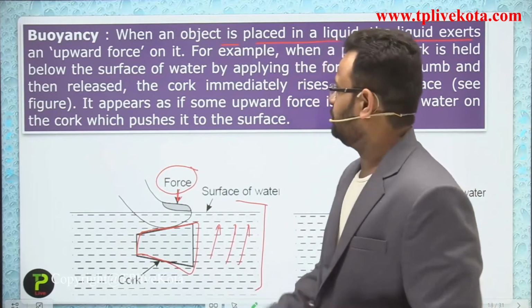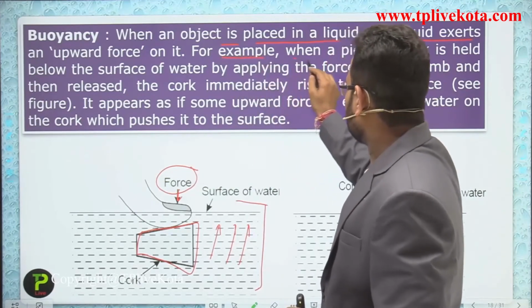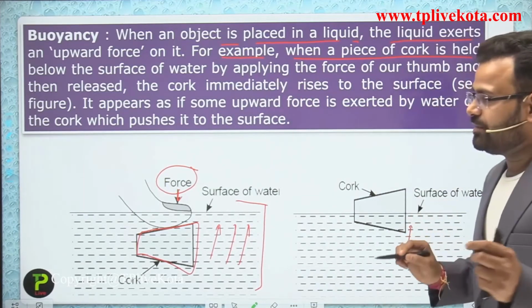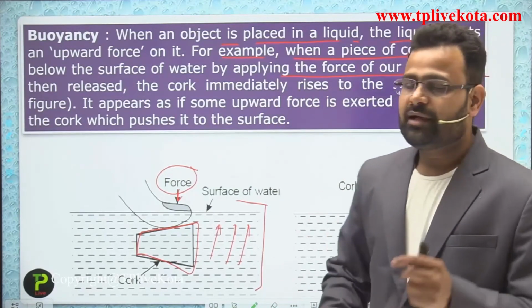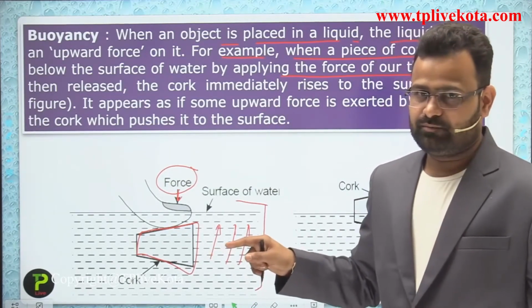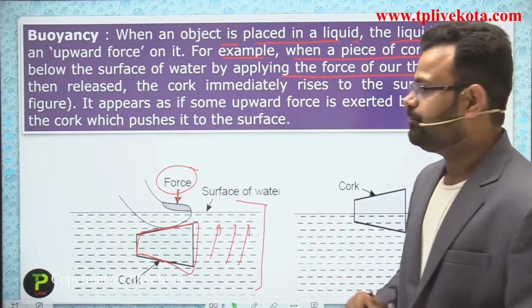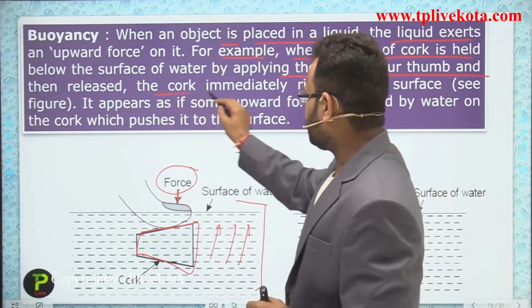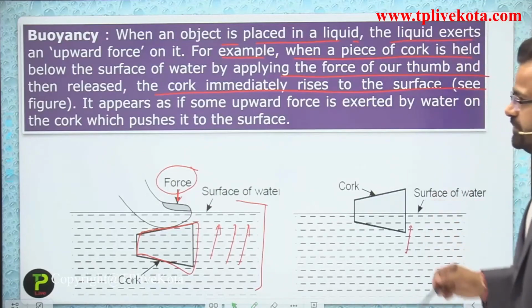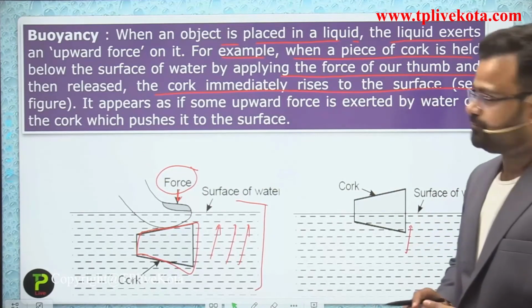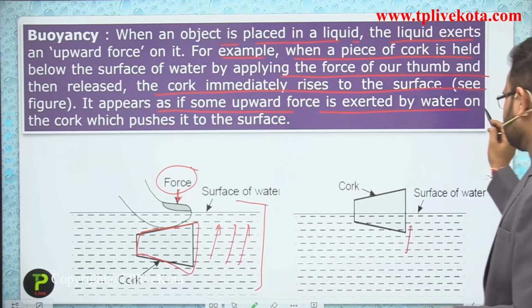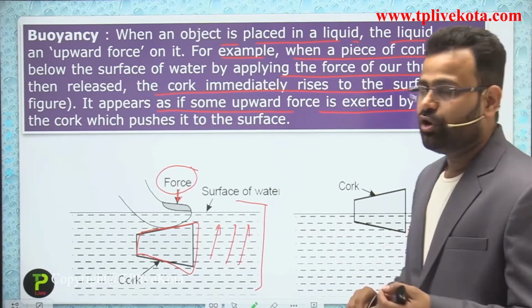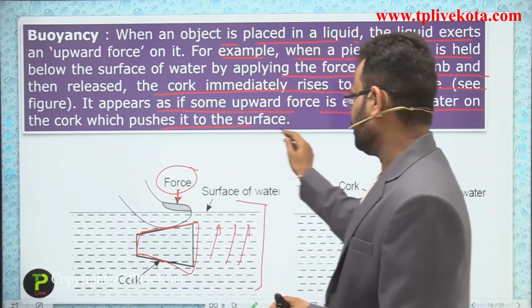Okay students, now for example, when a piece of cork is held below the surface of water by applying a force with our thumb, and whenever you release that, meaning you remove your thumb, what happens? The cork immediately rises to the surface according to that figure. It appears as if some upward force is exerted by the water on that cork which pushes it to the surface.